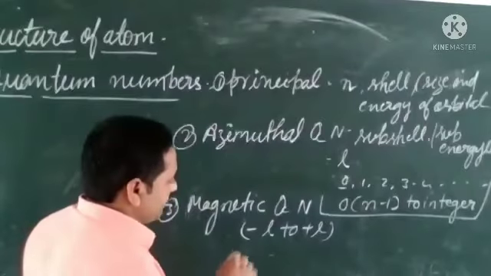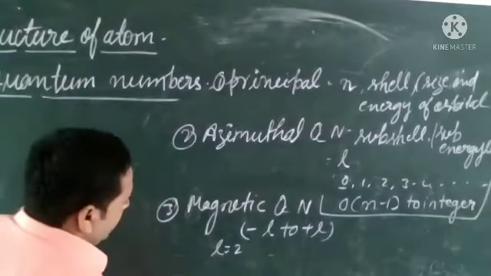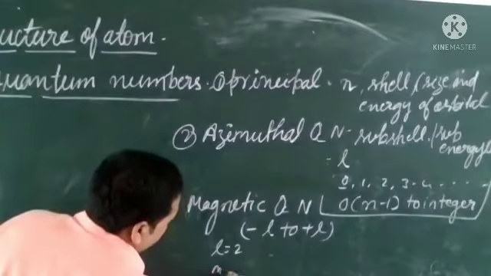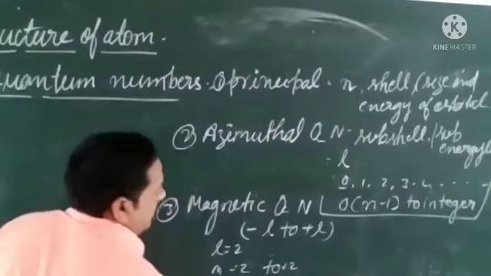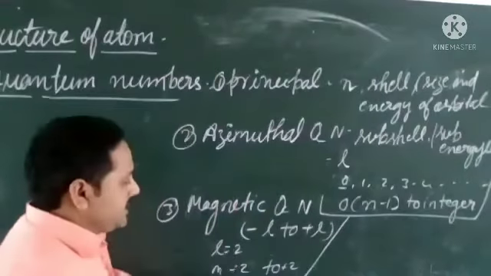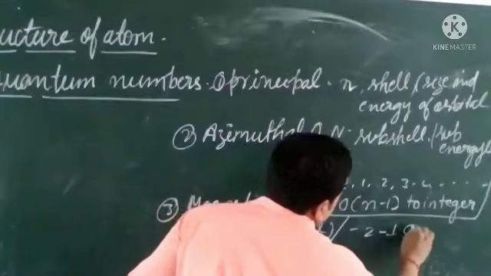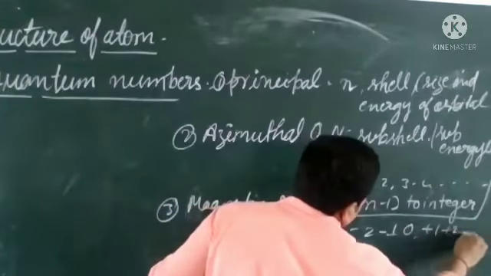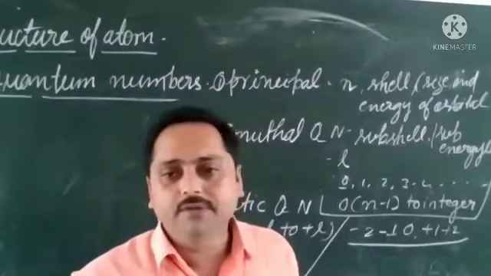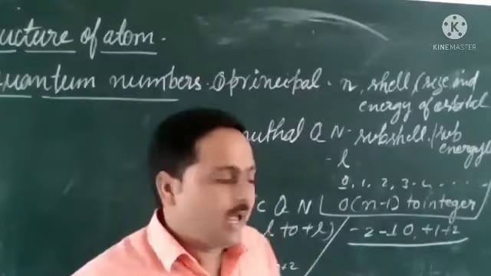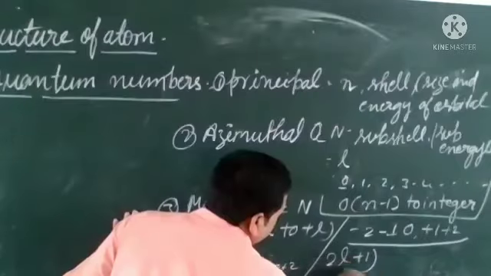Like this, if l equals 2, then the m value will be minus 2 to plus 2. That is minus 2, minus 1, 0, plus 1 and plus 2, so we have five values. And I have given one more formula: how many values of m are possible for a given l? You might be remembering, there are 2l plus 1 values.